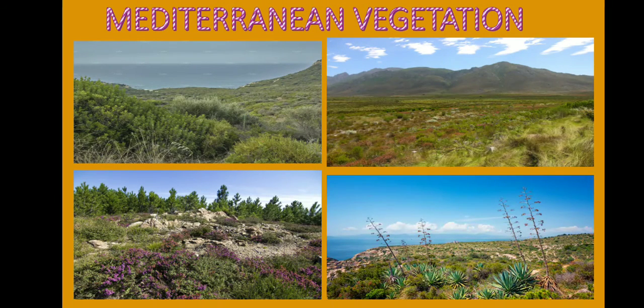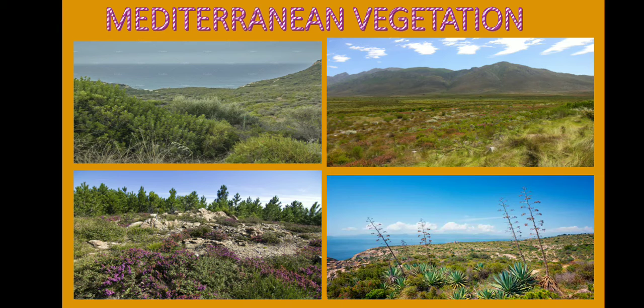Mediterranean vegetation. The west and southwest margins of continents are different from the east and northeast margins. While most of the east and northeast margins are covered by temperate evergreen and deciduous forest, the west and southwest margins have Mediterranean vegetation. Mediterranean regions are known as the orchards of the world because of their fruit cultivation. The trees in this region adapt themselves to the dry summers with the help of their thick barks and wax coated leaves, which reduce transpiration.